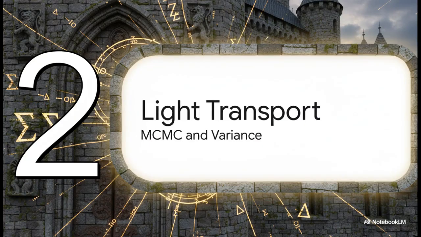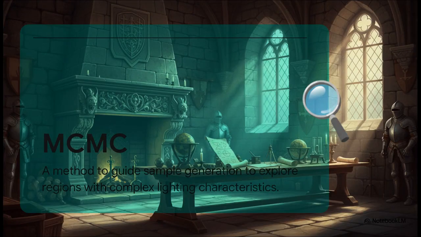Moving right along to Section 2, light transport and variance. So, picture this. When I try to render the beautiful, complex sunlight heating my stone fireplace, my computer has to simulate exactly how that light bounces around the room. To pull this off, it uses a method called Markov Chain Monte Carlo, or MCMC for short. Essentially, MCMC guides the computer to generate samples efficiently, exploring all those tricky lighting regions to figure out what the final image should actually look like.